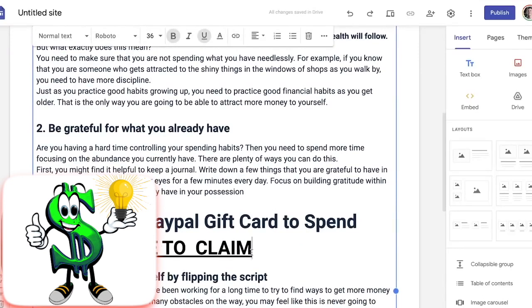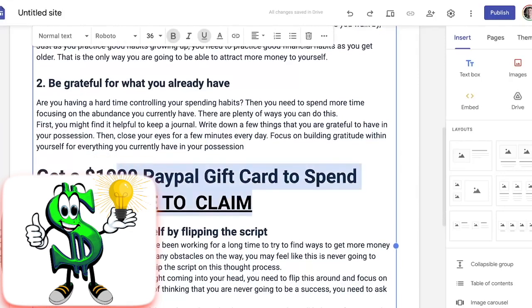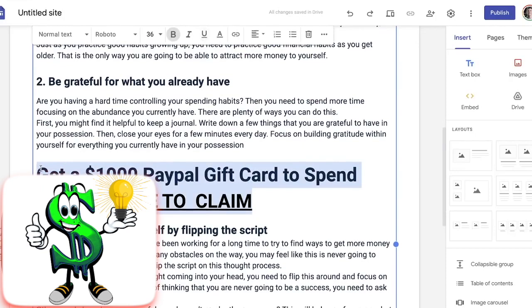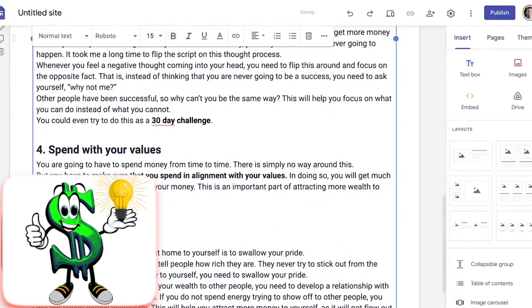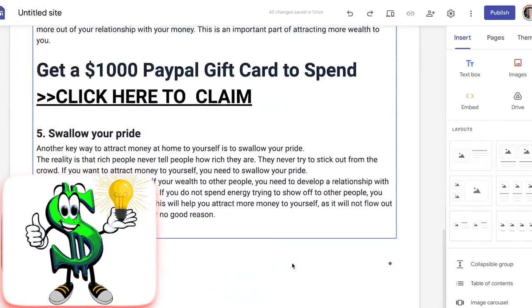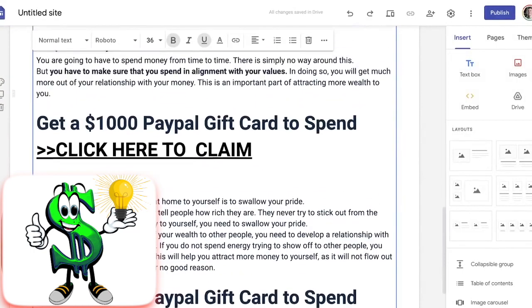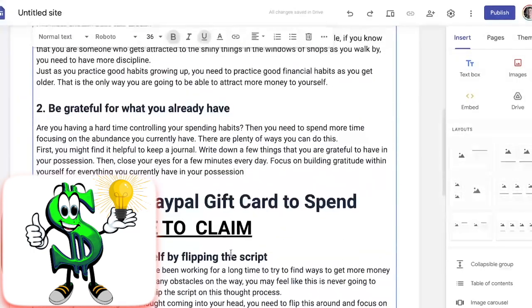However, let's say you just replicate the same call to action. You are going to duplicate it, integrate it once more over here, and then repeat the process at the tag's bottom. After reading the post, readers will also see that submitting their email address will qualify them for a $1,000 PayPal gift card.